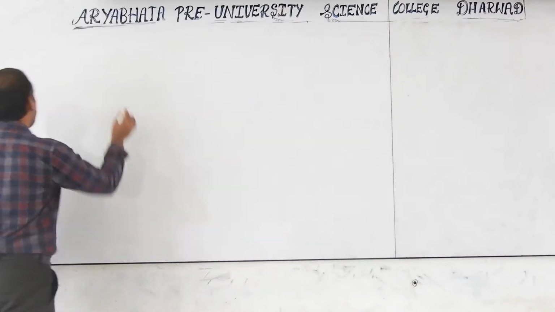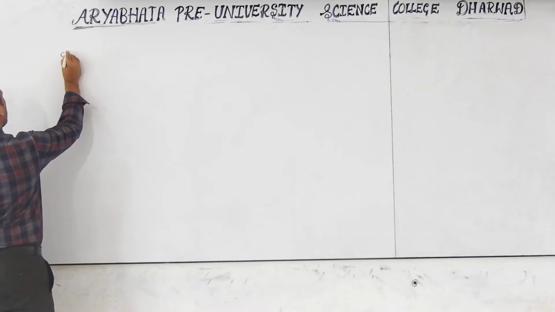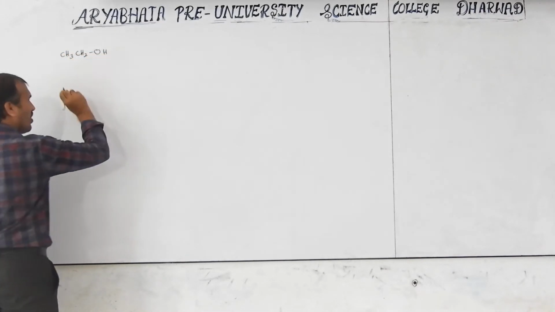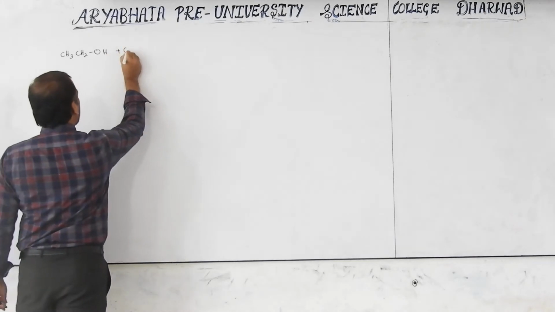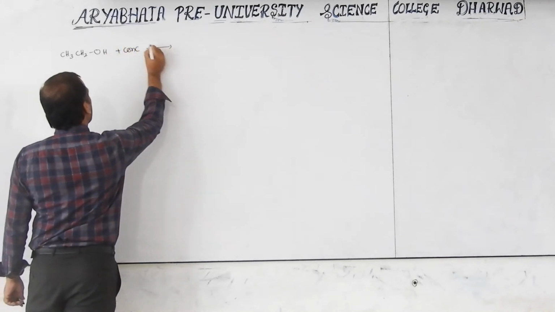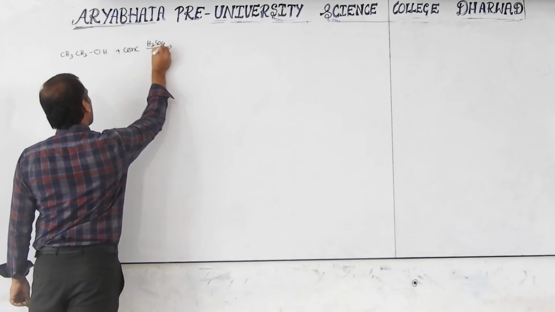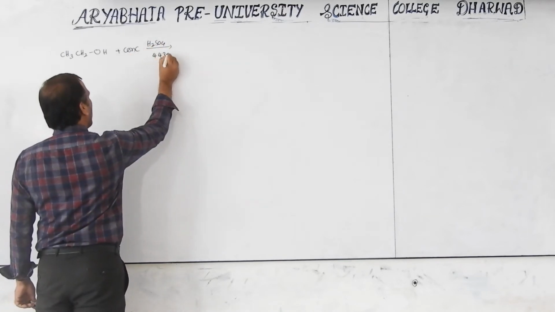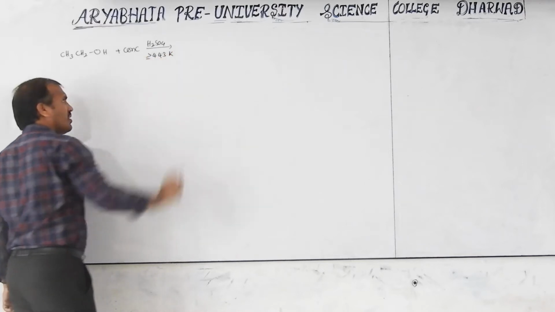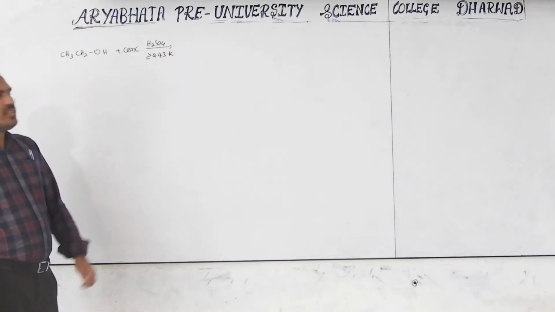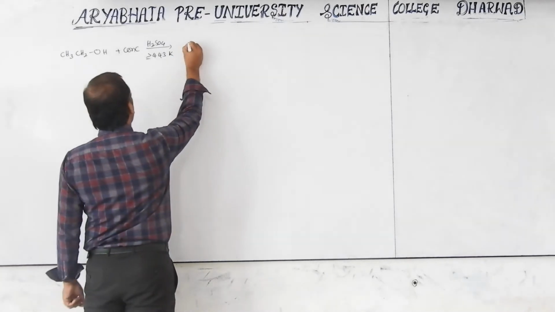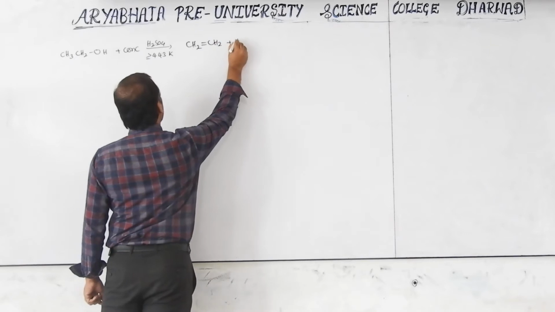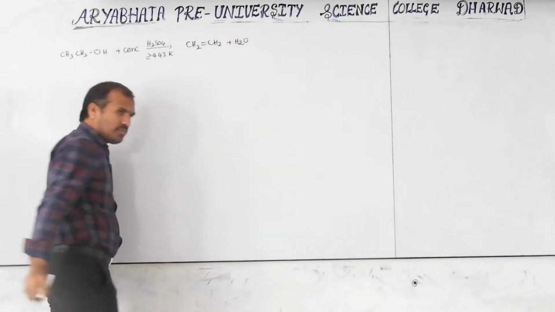In the last class I discussed the dehydration of alcohol, with many examples. For example, CH3CH2OH with concentrated H2SO4 at nearly 443 Kelvin or above, nearly 170 degrees Celsius, gives CH2=CH2 along with a water molecule eliminated.